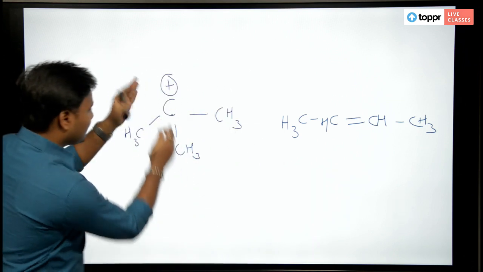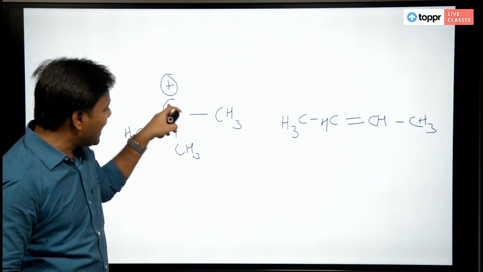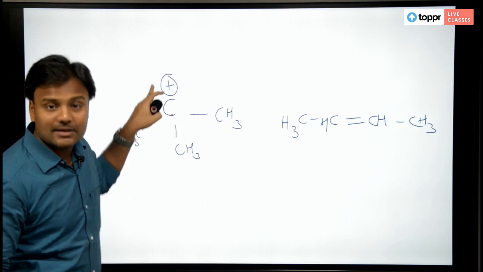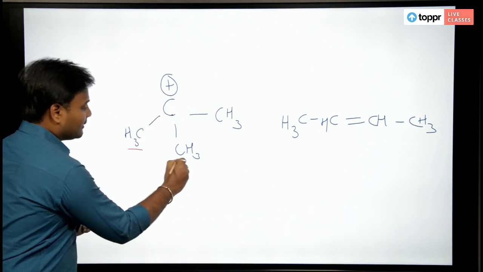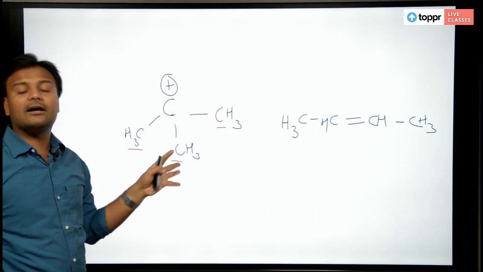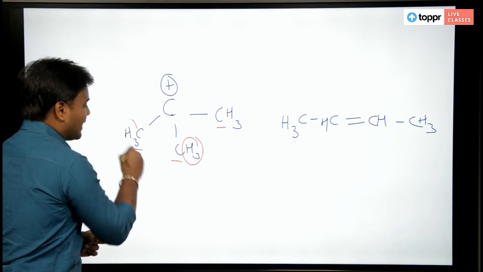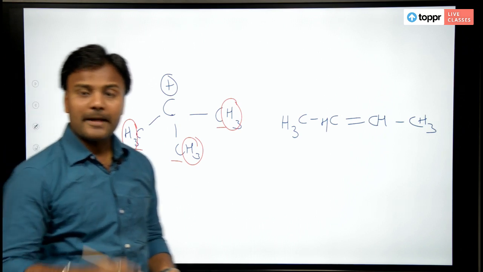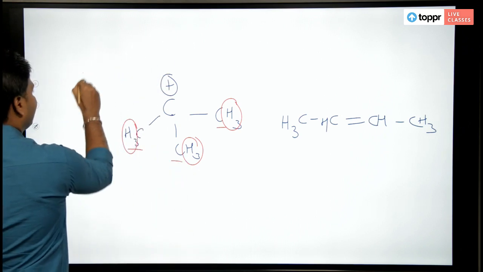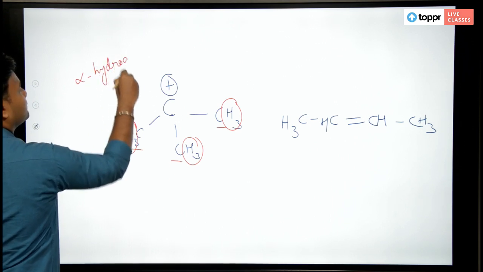So, here this carbon is not an alpha carbon. The carbon next to this carbon, because this is the carbon bearing the positive charge. So, these 3 carbons are the alpha carbons, and the hydrogens attached to these carbons are called alpha hydrogens. Basically, hyperconjugation is delocalization of alpha hydrogens.